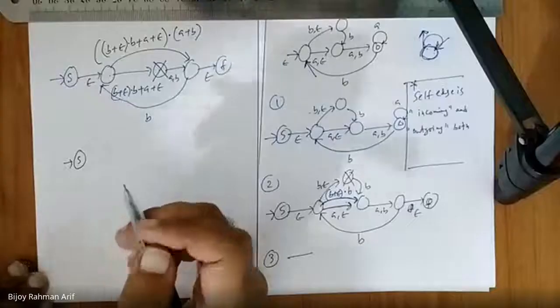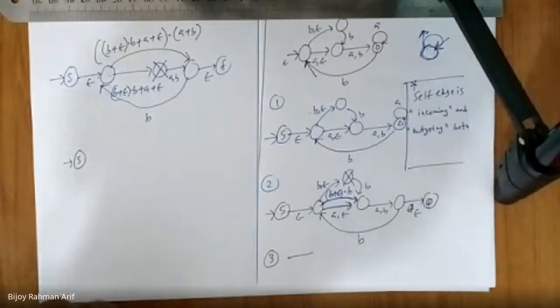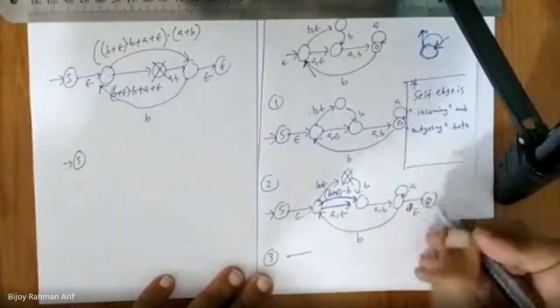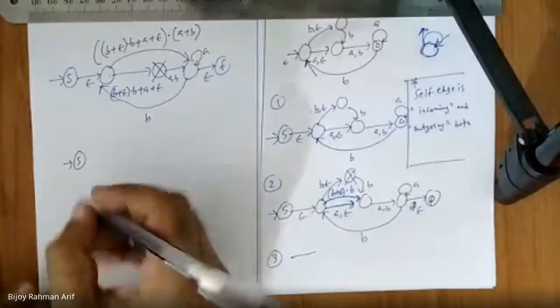Sir, the final state of number 1 had a self loop A, shouldn't that come in the second step, sir? Where was the self loop in the final state of number 1, could you tell me? Sir, number 1, that was an A, the final A step. Oh sorry, okay, I missed it there. Yes, it will definitely come. Thank you. Actually the pages are very small, I just missed it. I am used to writing on the blackboard, so I missed that. And I have an actual problem with my eyes as well, so I missed many things. Thank you very much. So it is your duty to let me know. Of course, that will be there.